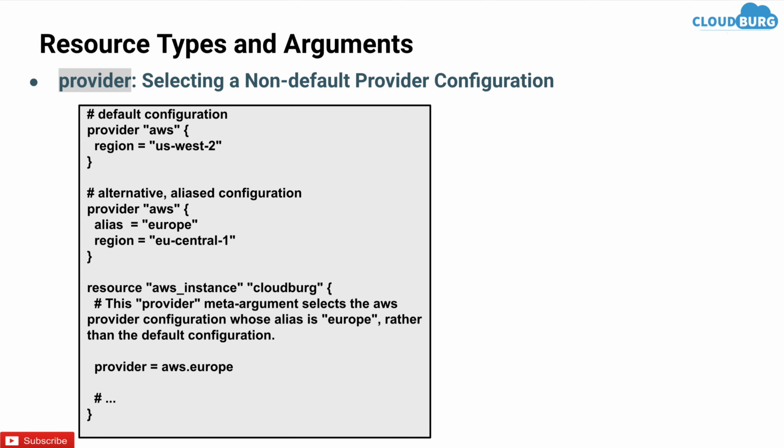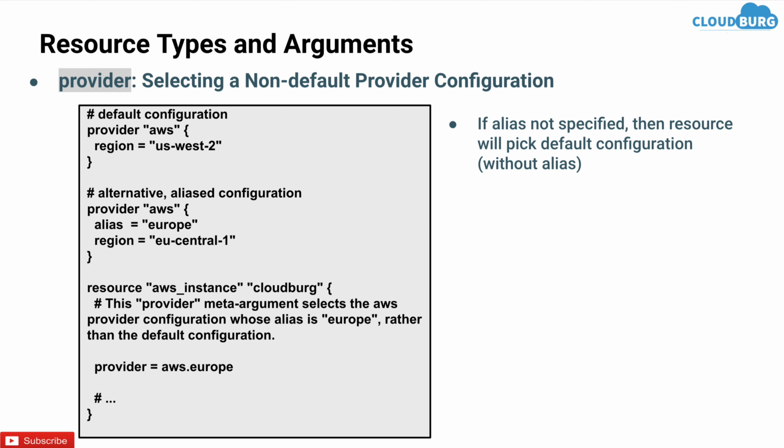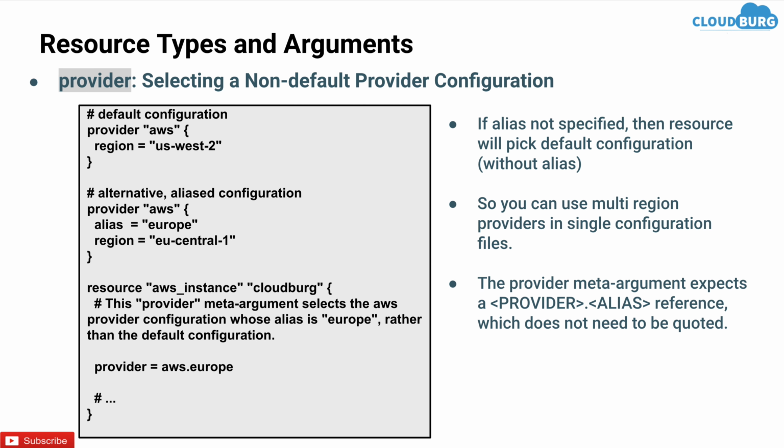As you can see on the left hand side, I have created one provider aws in which I have specified the region as us-west-2. Now I have defined an alternative provider configuration, which is aws, and which will be called by the alias europe. Next I have created one EC2 instance, Cloudberg. In this I have provided provider as aws.europe. By default it would pick the default configuration, which is simply the provider aws. But here I have used aws.europe, so it will pick the provider aws having the alias europe.